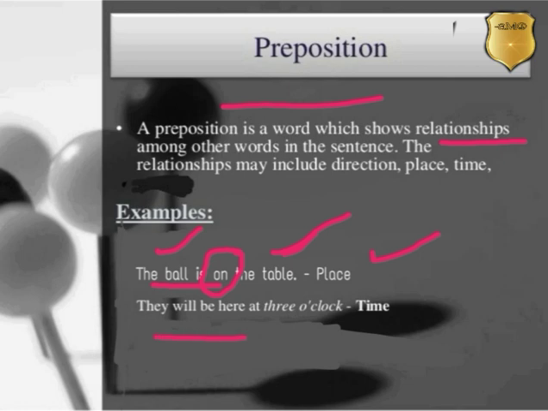Same as next, they will be here at 3 o'clock. So the preposition "at" tells us the time of their visit. When will they be here? At 3 o'clock.